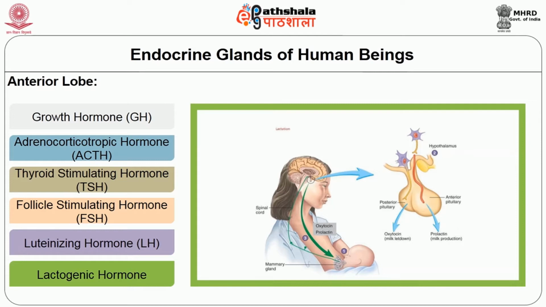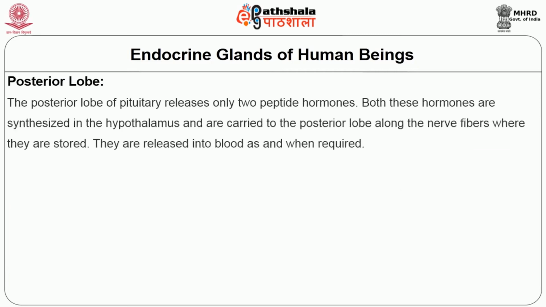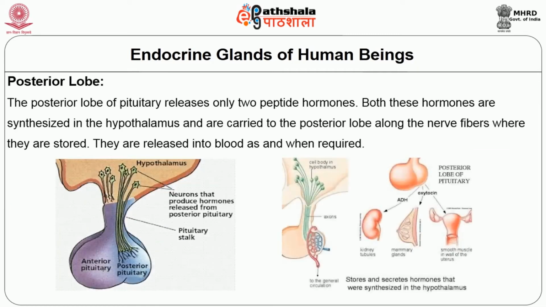Then the another hormone, oxytocin. This hormone is secreted by the posterior pituitary gland. This posterior pituitary gland is responsible for letdown of milk. The next is about the posterior lobe. The posterior lobe of the pituitary releases two peptide hormones. Both these hormones are synthesized in the hypothalamus and are carried to the posterior lobe along the nerve fibers where they are stored.